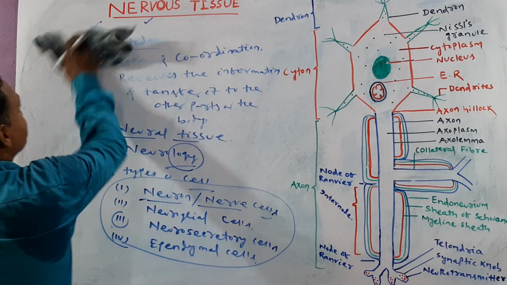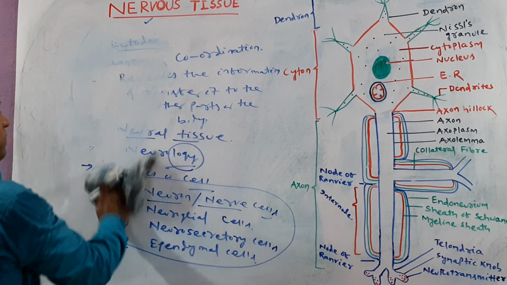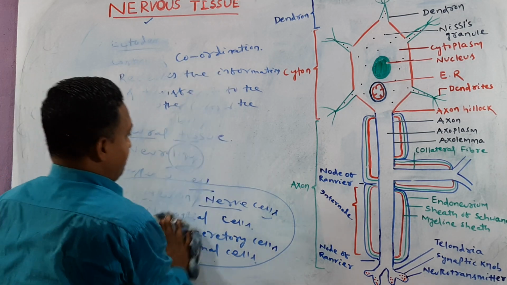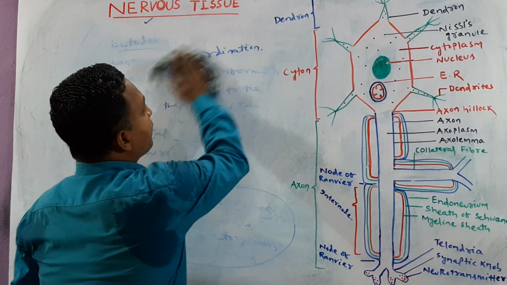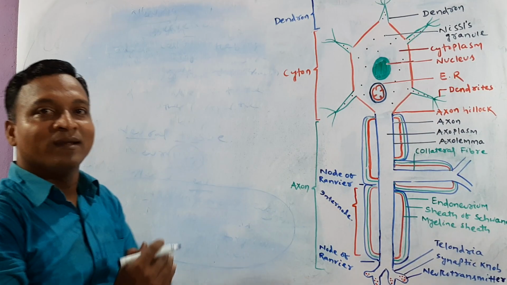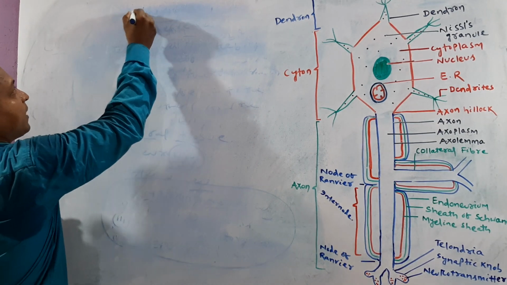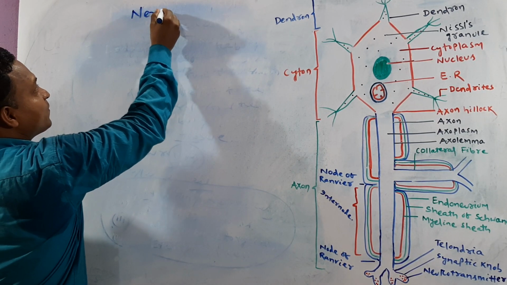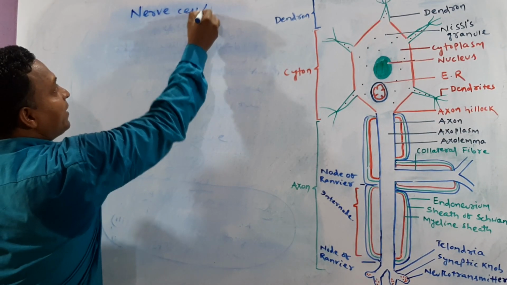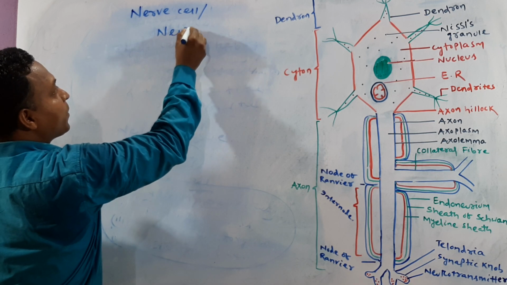Next one. One by one we talk. Now we talk about the nerve cell, also called neuron.